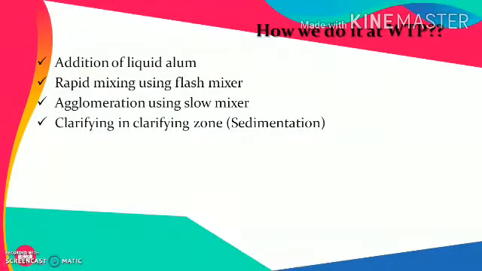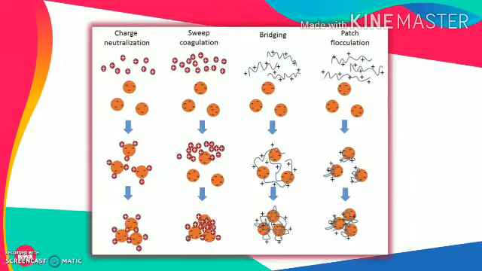So how do we do it at a water treatment plant? At a water treatment plant, we first add the alum, most of the time in a liquid state. Then we rapidly mix this alum with the raw water using a flash mixer or a rapid mixer. After that, agglomeration can be done using a slow mixer, and then we separate these flocs from the water in a clarifying zone or sedimentation tank. This is the common figure which explains the different processes we have learned in the coagulation process.